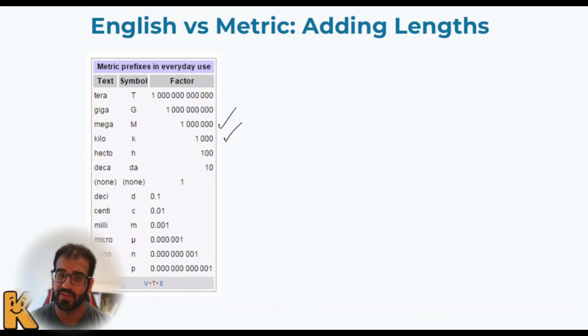Another thing is that the numbers are not always going to be bigger than one. Kilo, mega, and giga are all numbers bigger than one. But what would happen if I have a number between 0 and 1? It's going to be smaller, right? So have you heard about the millimeter? Obviously we have heard of it. What does millimeter mean? As you can see here, each prefix means something. On one side, I have kilometer. On the other side, I have millimeter. Kilo means 1,000 times bigger than 1 meter, and milli means 1,000 times smaller than 1 meter. Is that so?